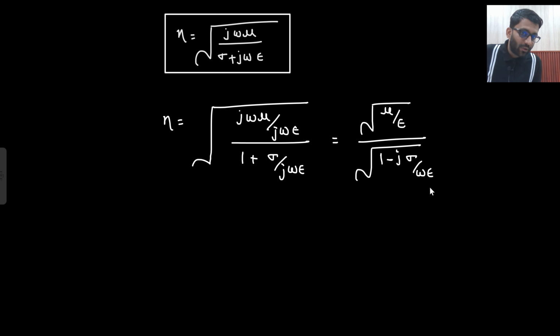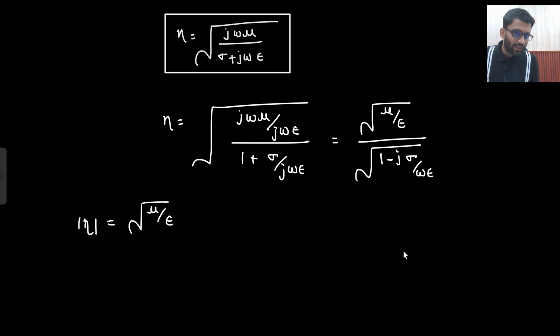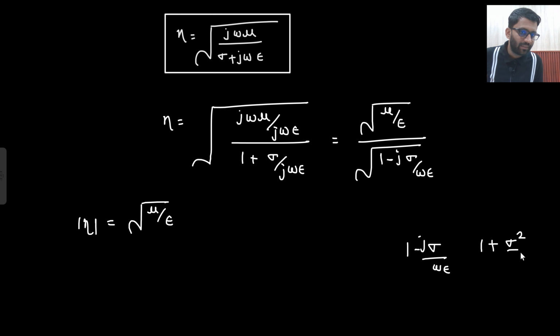Now here it is a complex quantity, right? So first we will write down the magnitude, then we will write down the angle. So let's write down the magnitude. See it very carefully how we will write down the magnitude. The magnitude of this is the same only. What about the magnitude of this, 1 minus j sigma upon omega epsilon? What will be the magnitude of this quantity? That would be under root of 1 square plus sigma square upon omega epsilon square. This will be the magnitude, right?